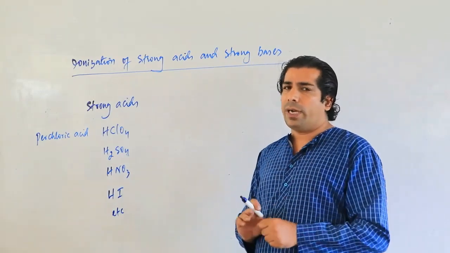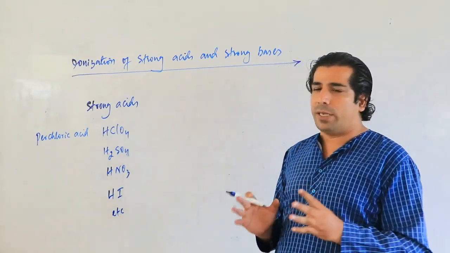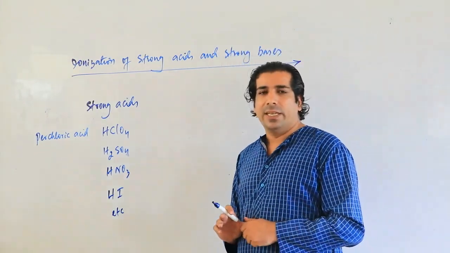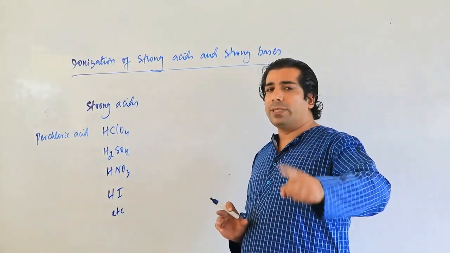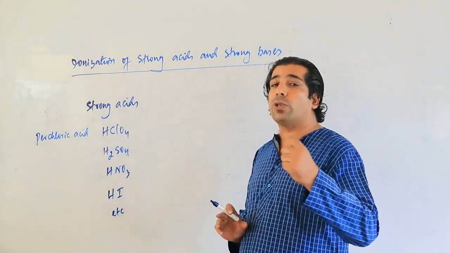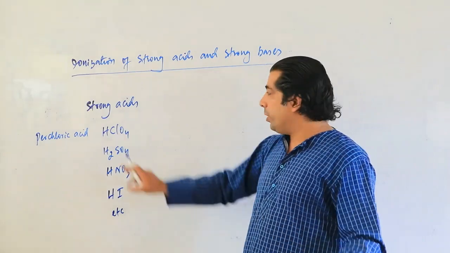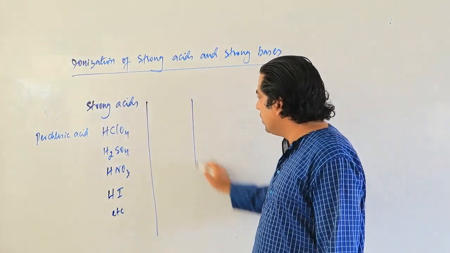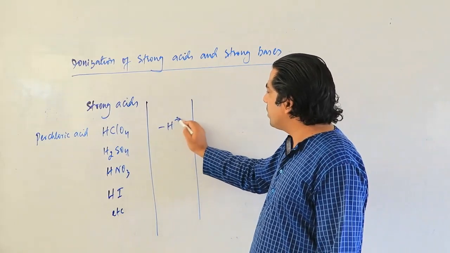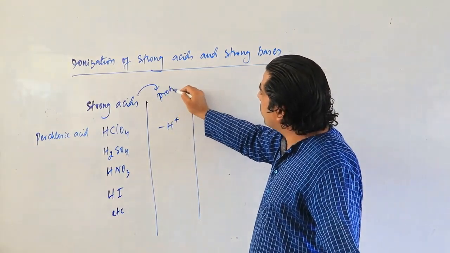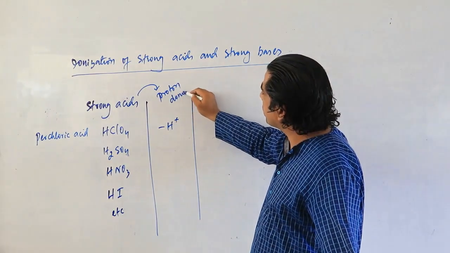If you have understood the previous definition of acids and bases, I told you in the Bronsted-Lowry concept of acids and bases, an acid is a proton donor, an H plus donor. So if these guys donate the proton, they lose H plus. So acids are basically proton donors.